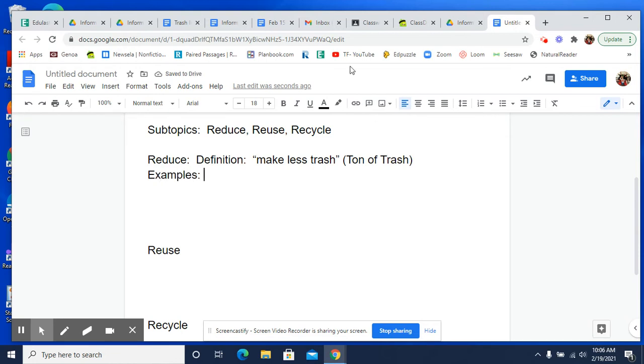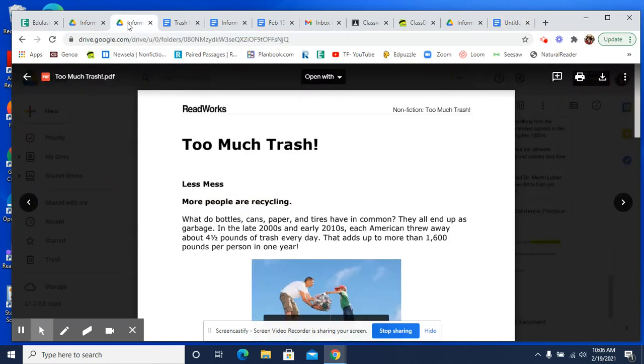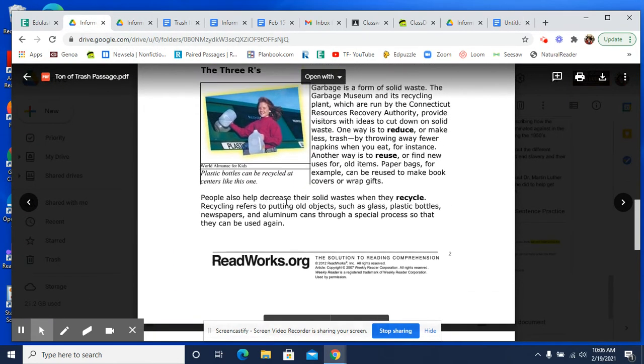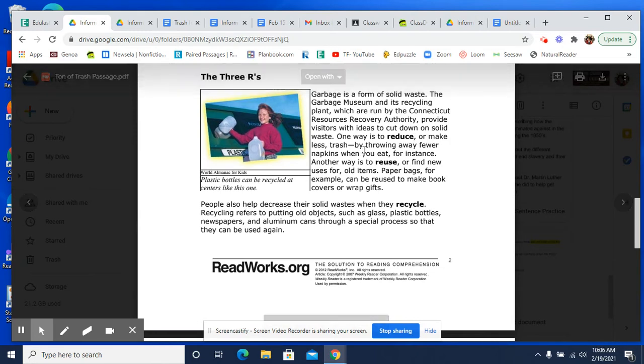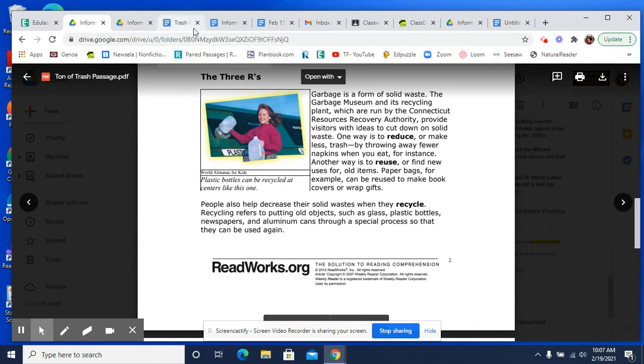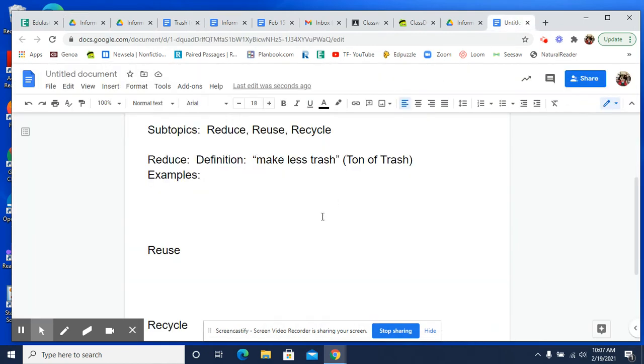We're right in that same, sorry, I keep going to the wrong one. In that same one, they give you an example, right? Throwing away fewer napkins when you eat, for instance. So I don't want to write a complete sentence. Okay. When I'm taking notes, do not write a complete sentence. So I just write phrases. Throw away less napkins. Okay. This forces you to create your own sentences when we go start writing our essay. And then this came from A Ton of Trash.